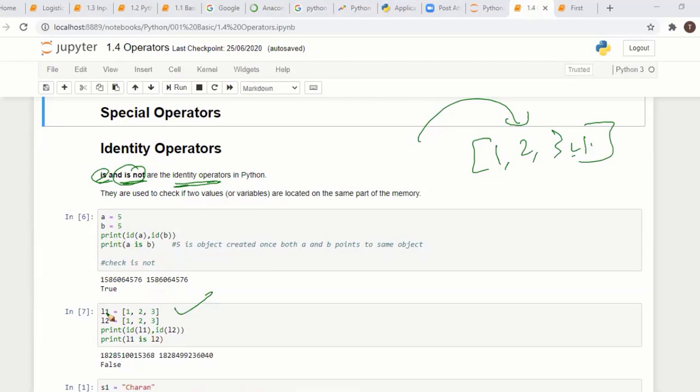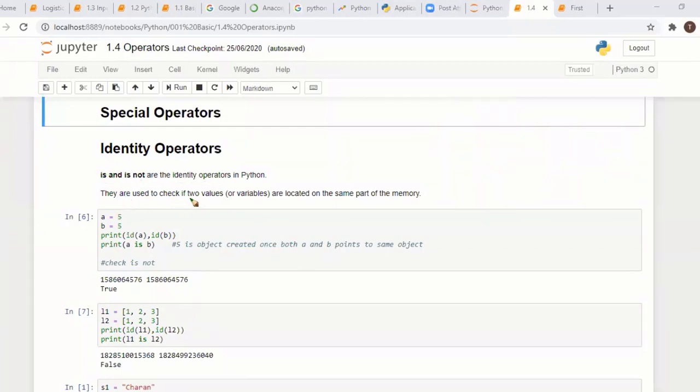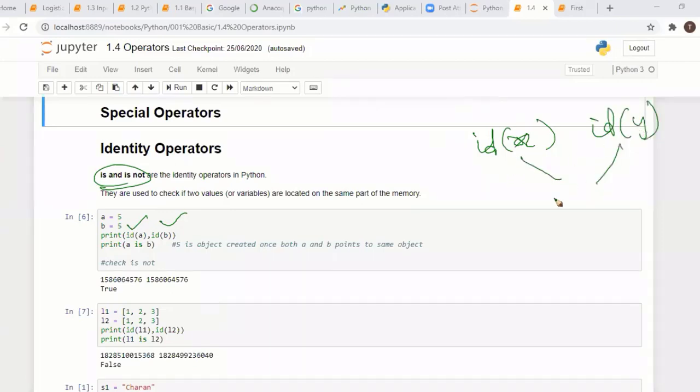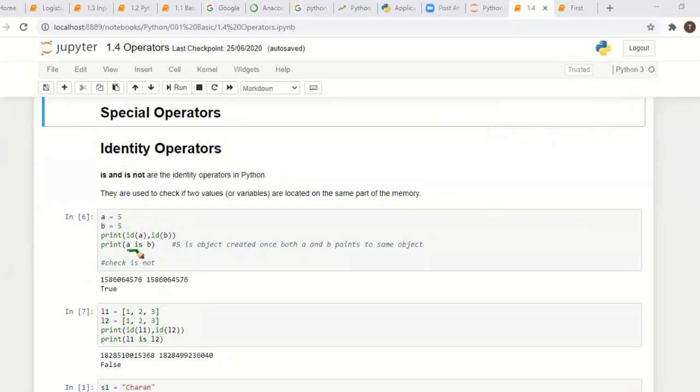Here you can check, we have L1 and L2, L1 is L2. They are used to check if two variables are located on the same memory. Is or is not checks whether two variables are the same or not. They are checking ID. ID means sharing the same memory; we have seen ID of X, ID of Y already. If both are the same, they are sharing the same memory. If it's different, it's different. Instead of checking the memory, we can use a simple operator: A is B means both are the same because they share the same memory.